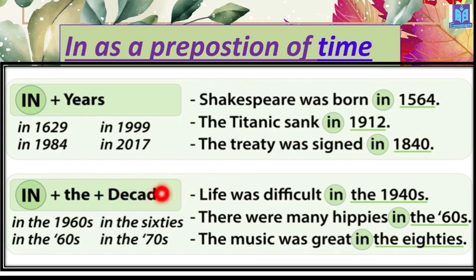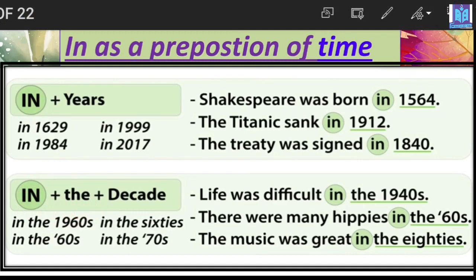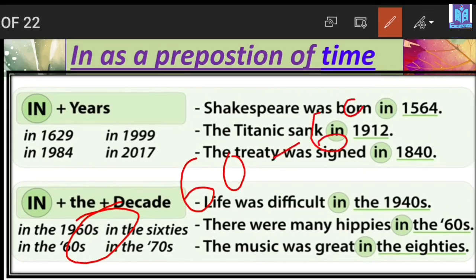Before that you have to use "the", and before that you have to use "in". Like in the 1960s, here 60s refers to from the year 60 to 69. This period of time is indicated with decades, okay?